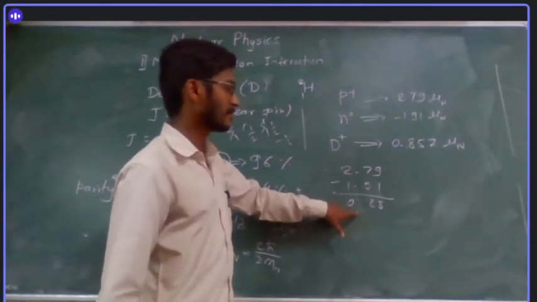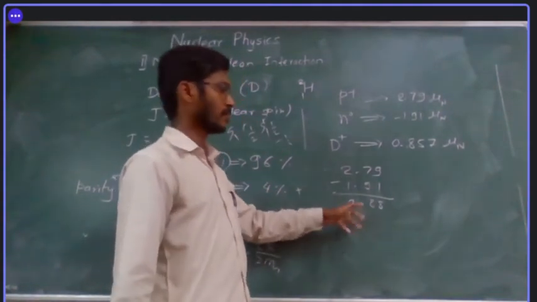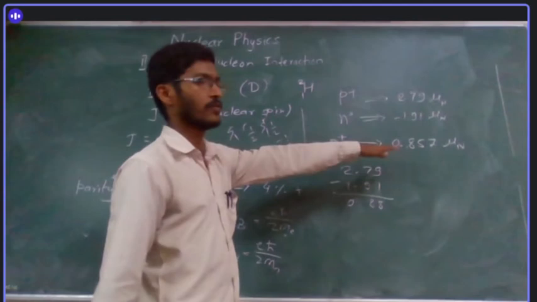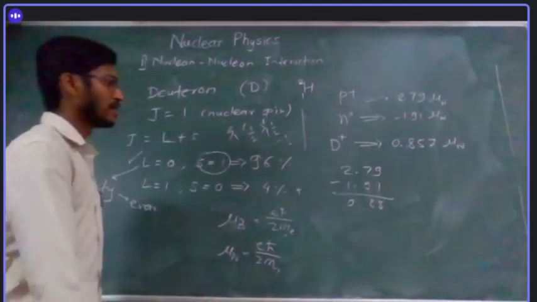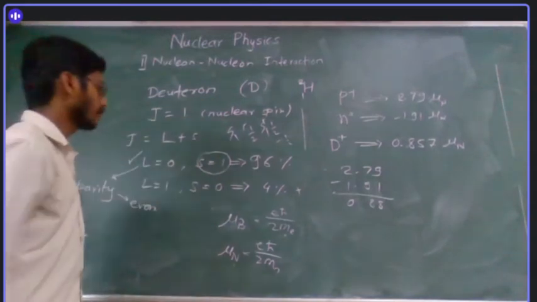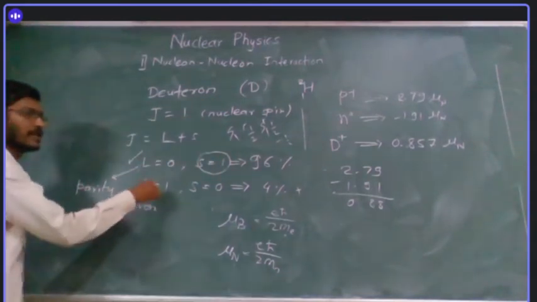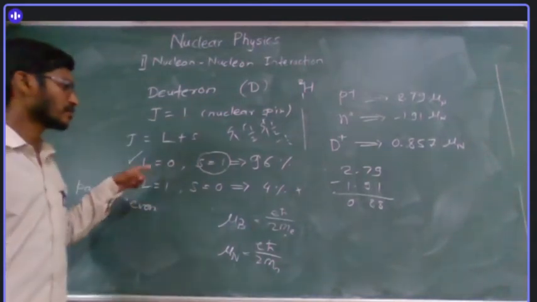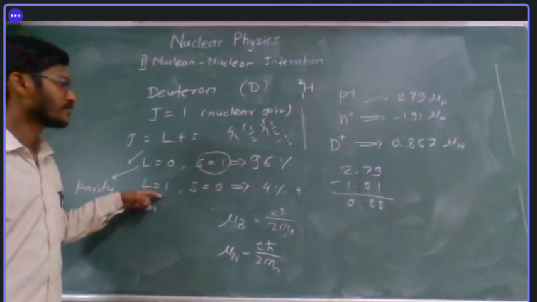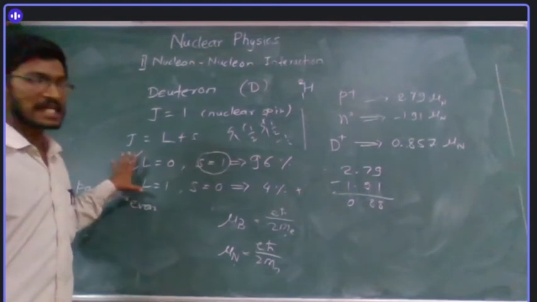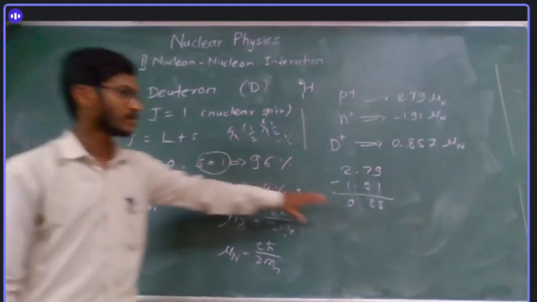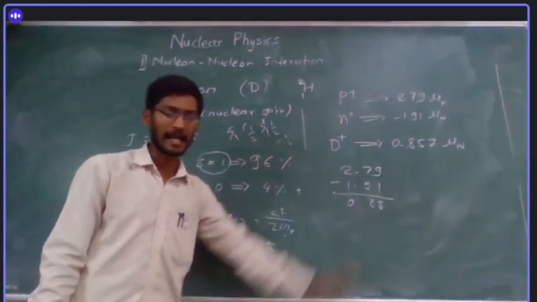So this is slightly larger than this value. Why is this happening? This is because it consists of these two states. It is not only one state. There are two different states, and their probabilities are also different. So that's why there is a little change in the magnetic dipole moment.